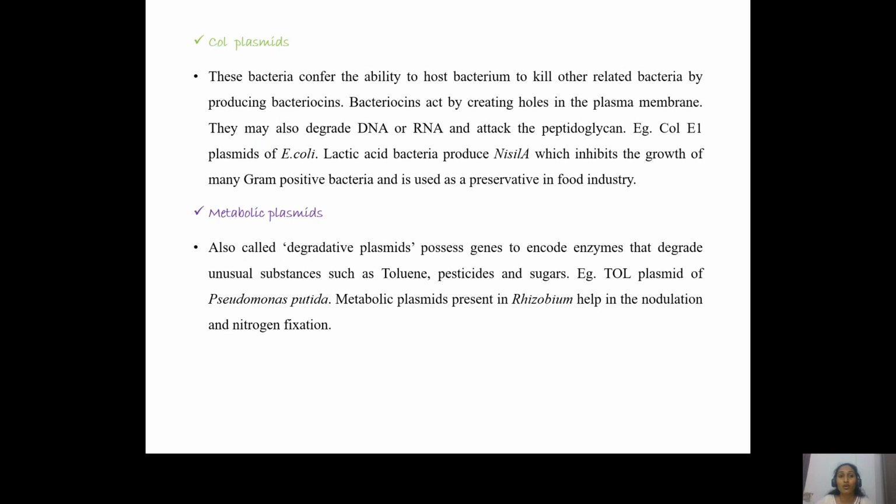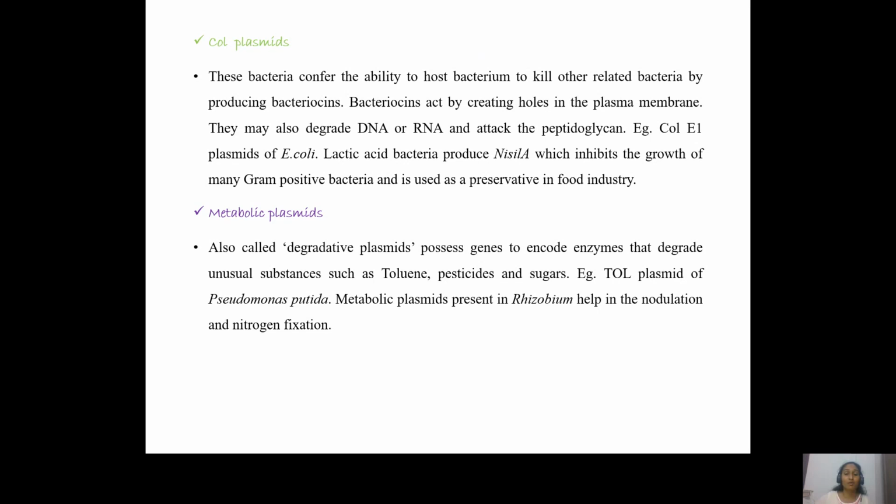The fourth type of plasmids are the col plasmids. Certain bacteria dominate their surroundings by producing certain chemicals. These chemicals kill certain related or selective bacterial species. In this way, the bacteria which contain col plasmids kill the surrounding bacteria and dominate that particular area. So how do these col plasmids act? The chemicals produced by these col plasmids create holes in the bacterial cell wall. They cause damage to the DNA or RNA, and sometimes they also attack the peptidoglycan layer. That is how they kill the other bacteria.